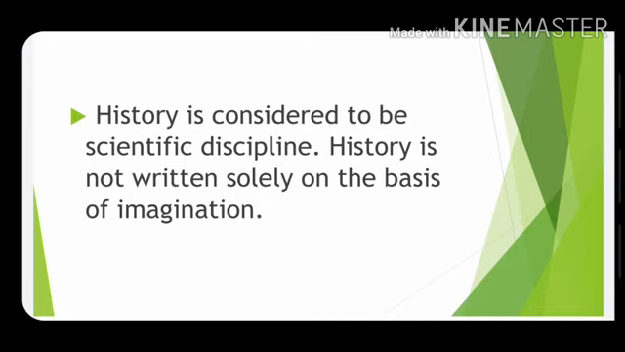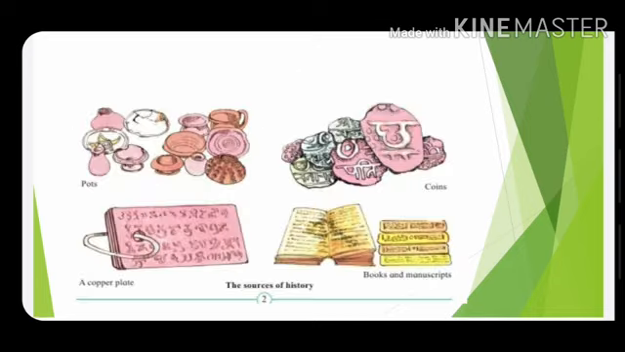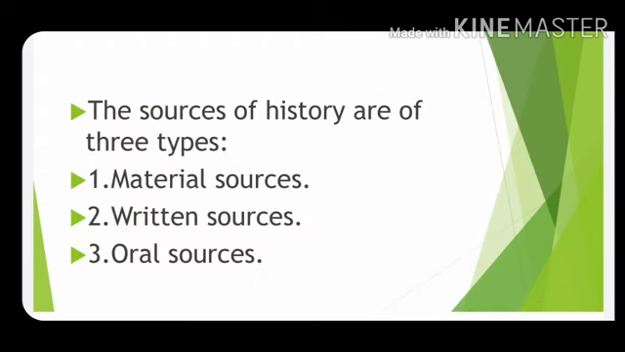History is not written solely on the basis of imagination. Ancient objects, structures, sculptures, pots, coins, inscriptions, copper plates, books, manuscripts, traditional stories, and songs remembered over many generations. All these are the sources of history. The sources of history are of three types: material sources, written sources, oral sources.